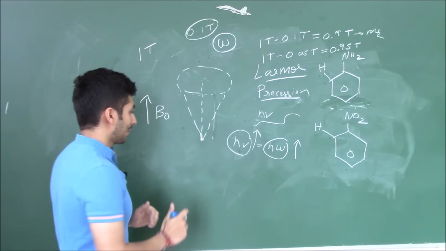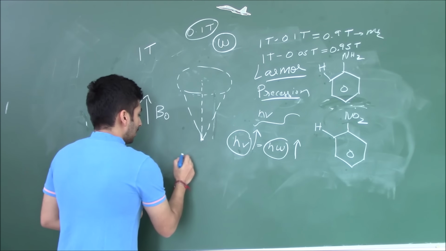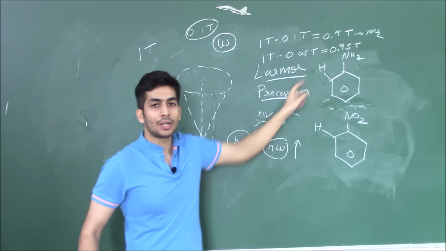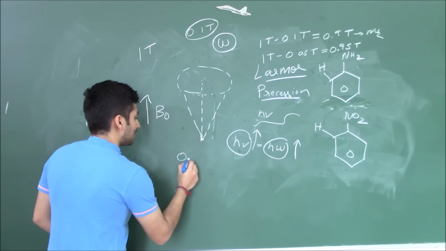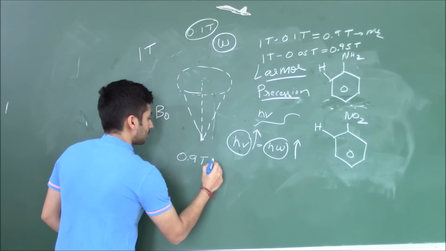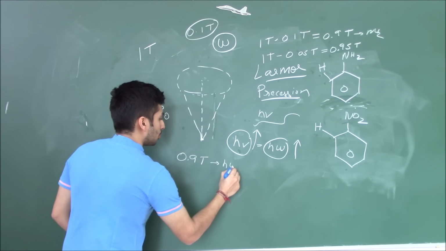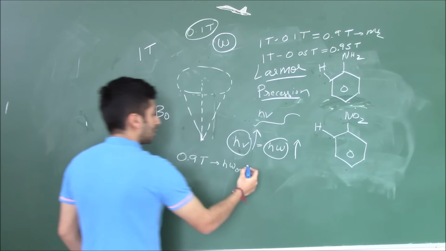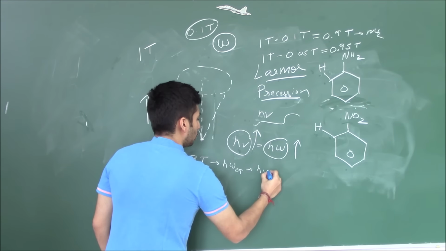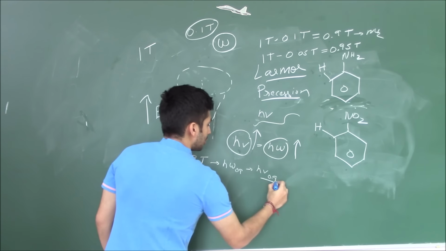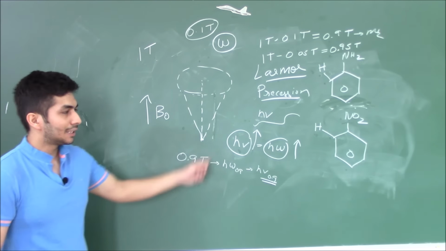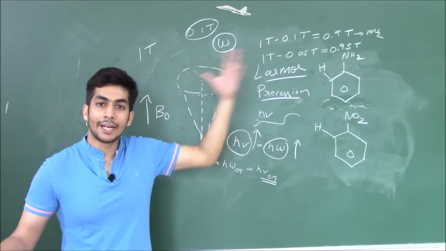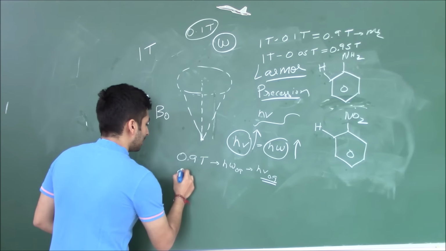It's very, very interesting, right? So in this case, this hydrogen is experiencing 0.9 Tesla, and I told you that if it's experiencing 0.9 Tesla, it will, let's say, rotate by h omega 0.9. Okay, so that means it will require a radiation of h mu 0.9. So if we provide a radiation of mu 0.9, the resonance will take place for this particular hydrogen. But let's say if I'm talking about NO2, in NO2 what will happen is it is experiencing 0.95 Tesla.